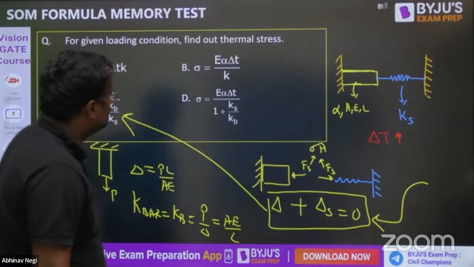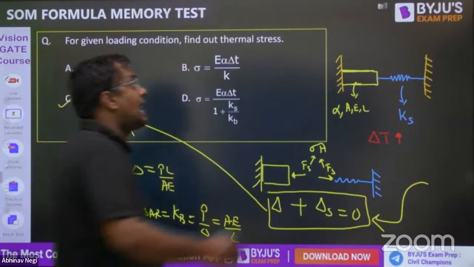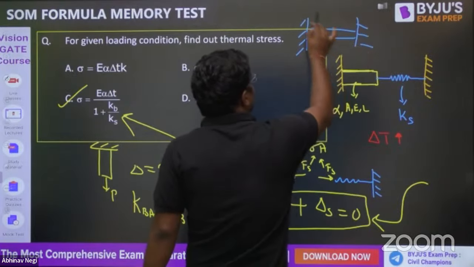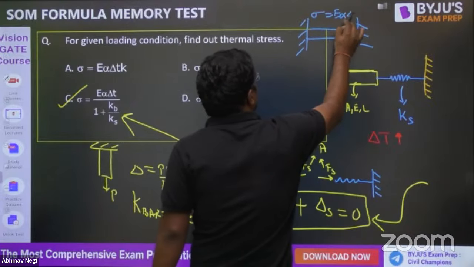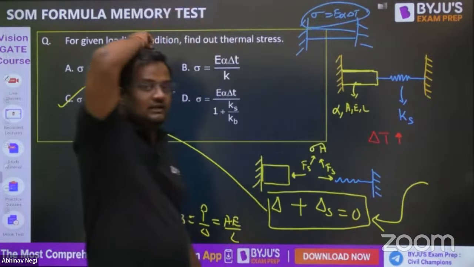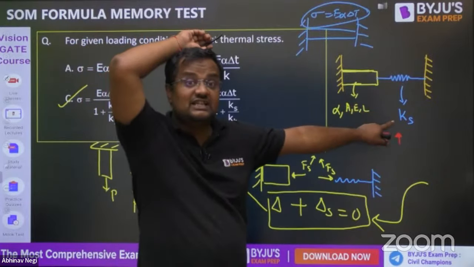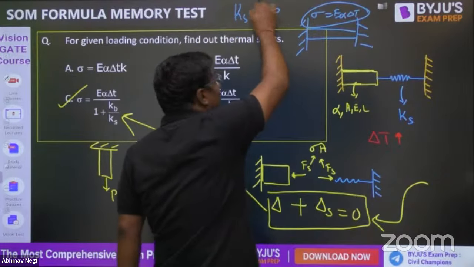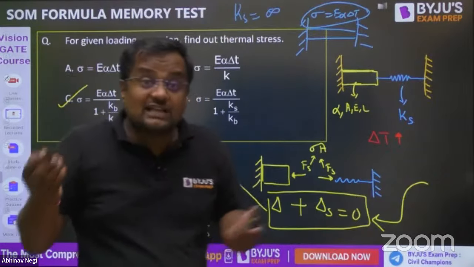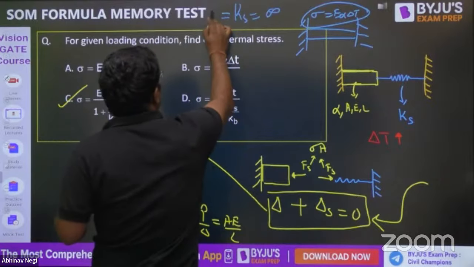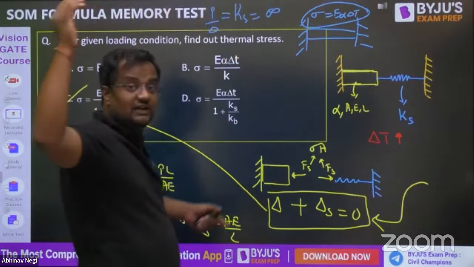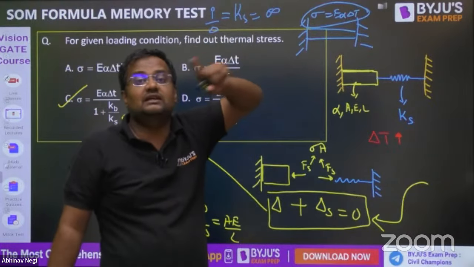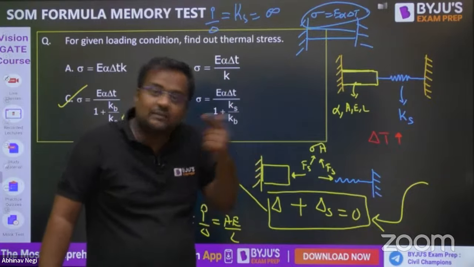I'll give you an example. Suppose I don't know this, but I know that when the condition is like this, in that case the stress is E alpha delta T. This I know. Suppose K of the spring is infinite. K infinite means stiffness infinite, and K is P by delta, so stiffness infinite means delta is 0. Delta 0 means it is fixed. If I'm saying that a spring is of K infinite, then it means fixed support.